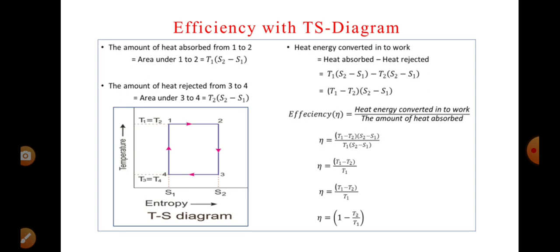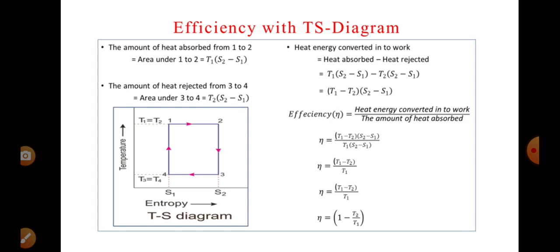Then we get T1 is the constant temperature, and S2 minus S1 is the change in entropy. The product is like length into breadth. T1 in the upward direction, the highest temperature at point 1, is the length, and S2 minus S1 is the breadth.